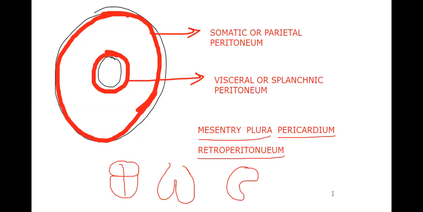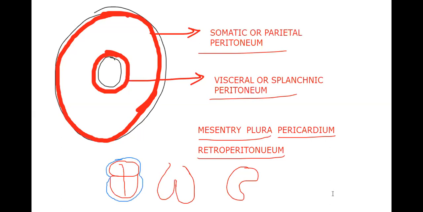As a general rule, we said it is the inner parietal peritoneum, the inner lining of the body wall, and the outer lining of the alimentary canal. But when we come to the human being, we are a little bit more advanced, so that's why we have two layers. Let me show you that the heart individually has this package.